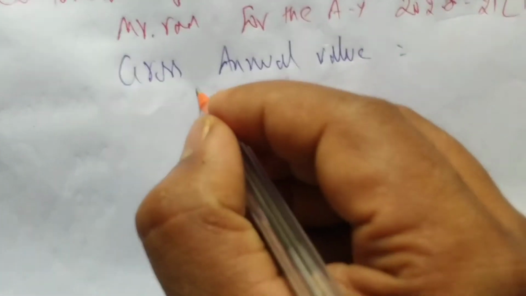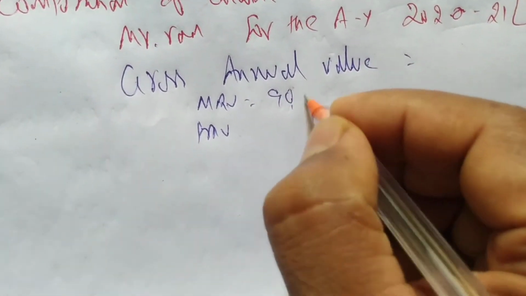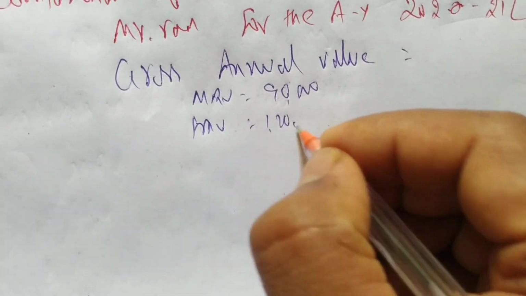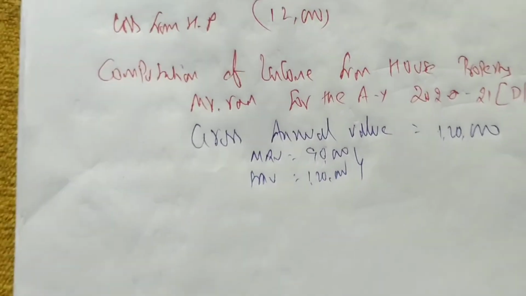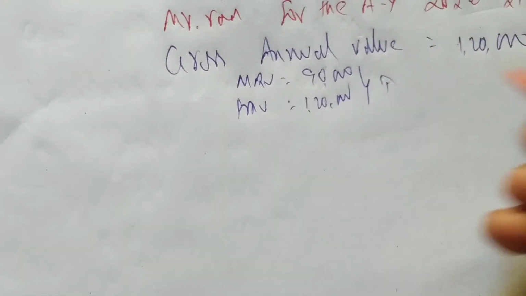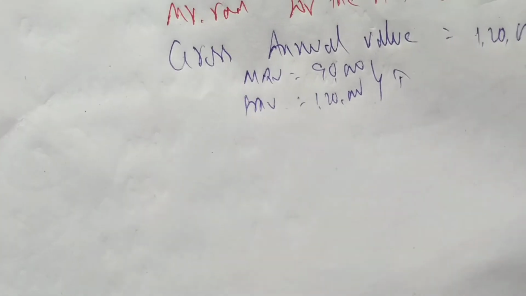So we'll write first here gross annual value. I'm doing here only MRV or FRV. MRV is 90,000, FRV is 1,20,000, the highest is 1,20,000. So I'm writing directly GAV as 1,20,000. There is no standard rent, there is no ARV. You can directly write MRV, GAV is also 1,20,000.